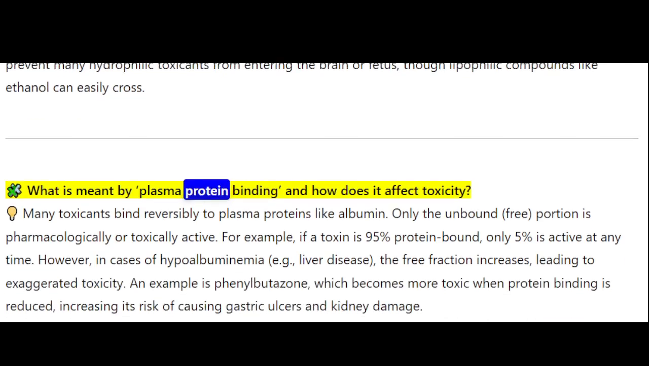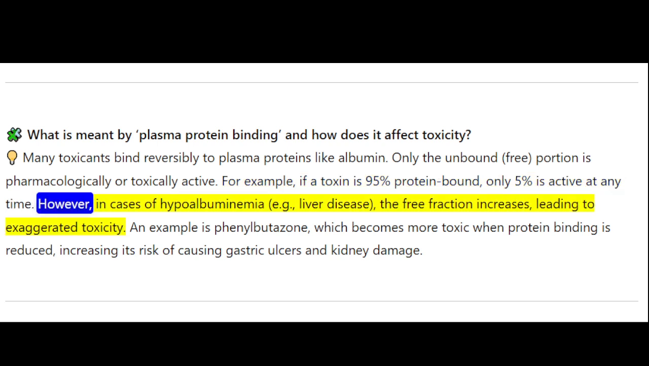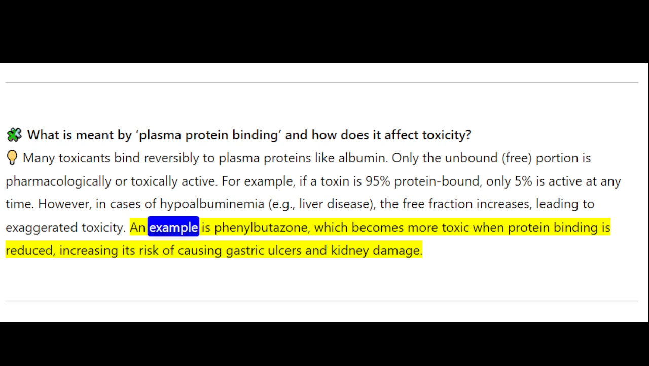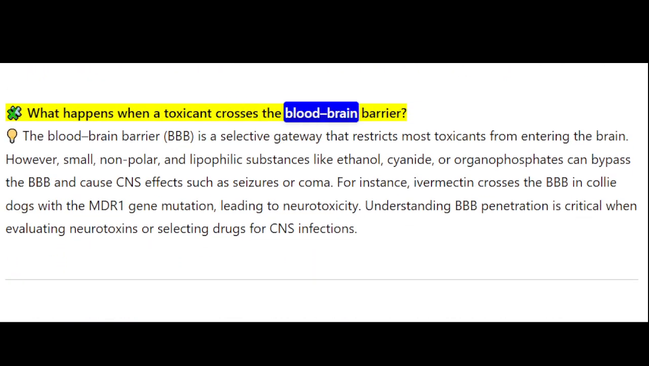What is meant by plasma protein binding and how does it affect toxicity? Many toxicants bind reversibly to plasma proteins like albumin. Only the unbound (free) portion is pharmacologically or toxically active. For example, if a toxin is 95% protein-bound, only 5% is active at any time. However, in cases of hypoalbuminemia, for example liver disease, the free fraction increases, leading to exaggerated toxicity. An example is phenylbutazone, which becomes more toxic when protein binding is reduced, increasing its risk of causing gastric ulcers and kidney damage.